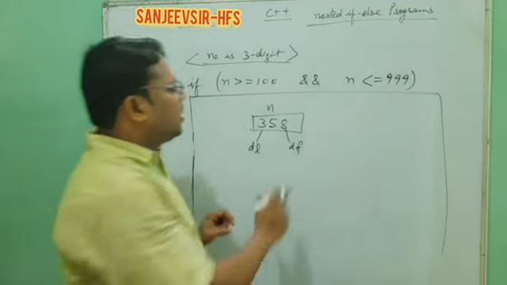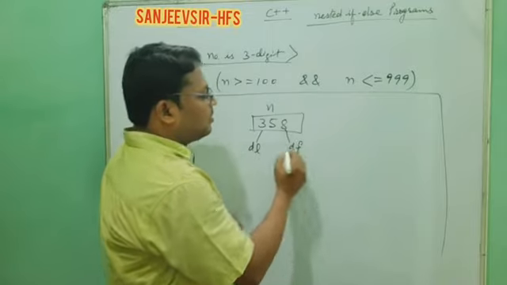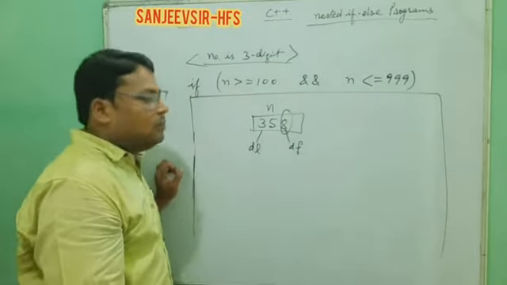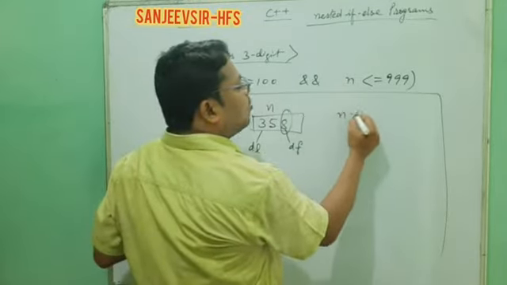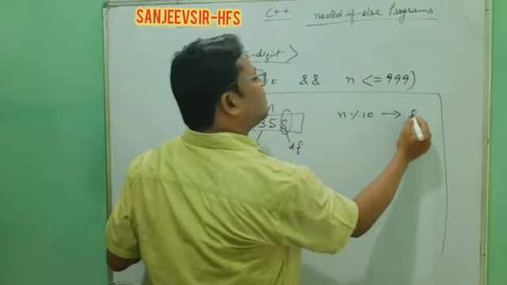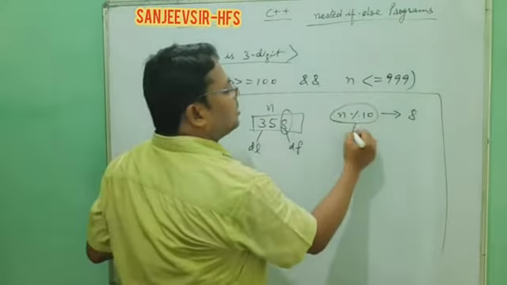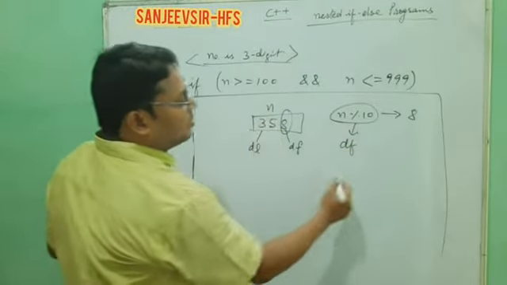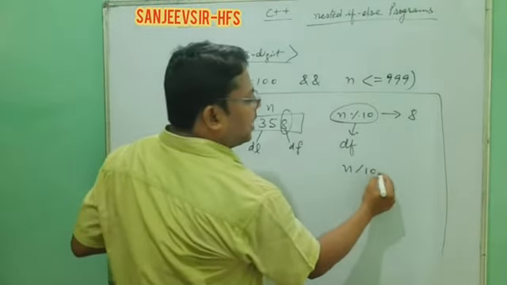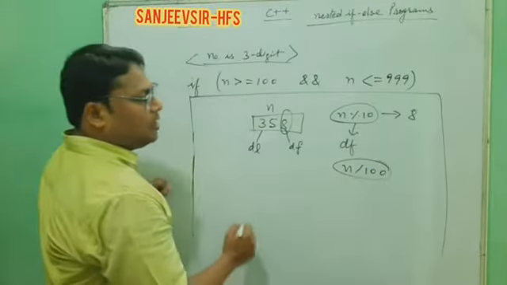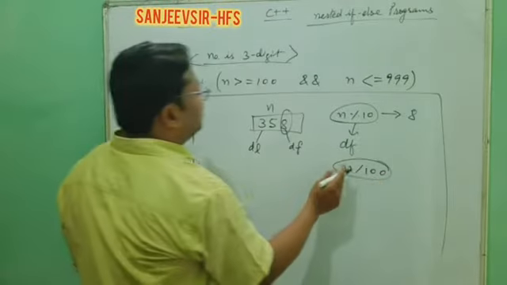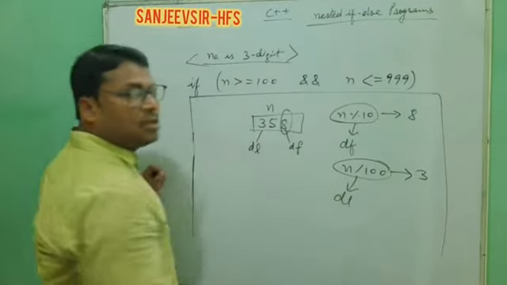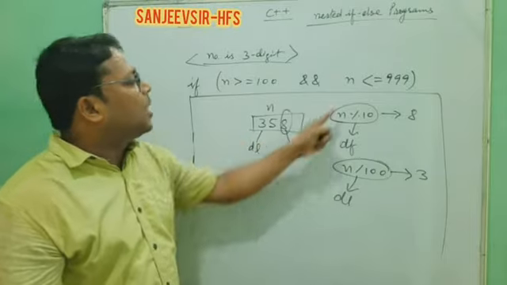So how can we find the digit first? When you take mod 10 of any number, you get the last digit, that is 8, and that is DF, digit first. And when you divide this 3-digit number by 100, as a quotient you will get 3, and that is DL, digit last. Like this you can find both the digits.